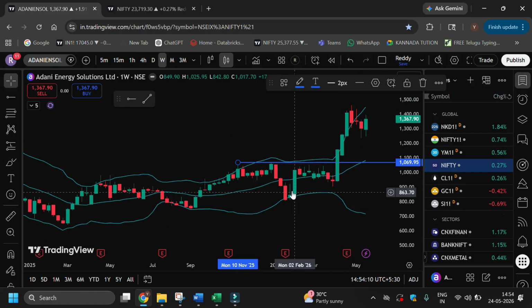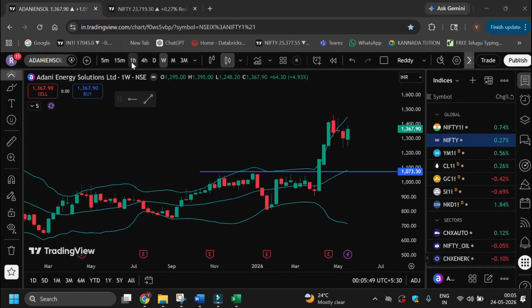Before an entry, I always make sure that the recent swing is broken, along with candles forming above the Bollinger Bands, so that the movement will be aggressive. The best entry will be in the lower time frame.